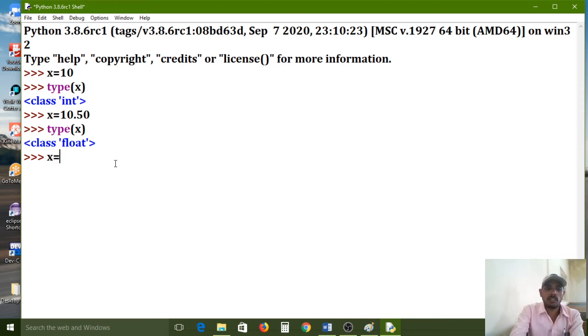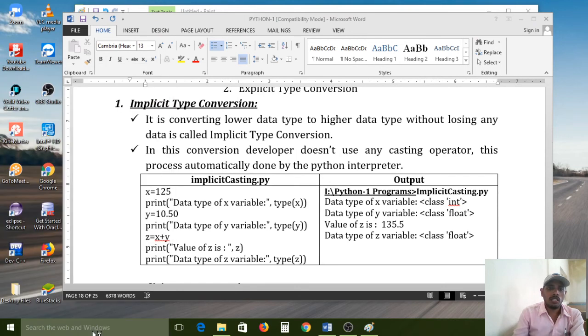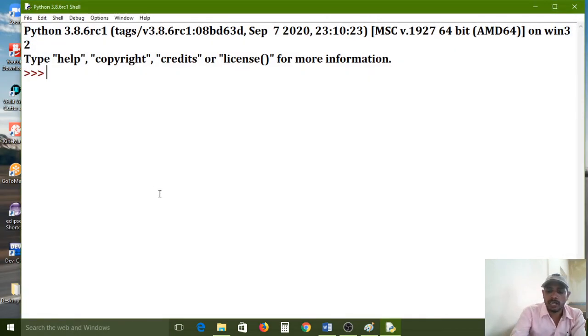X is equal to 10.50. One more example I am showing, for your understanding very clearly. X is 10. Y is equal to 10.50.